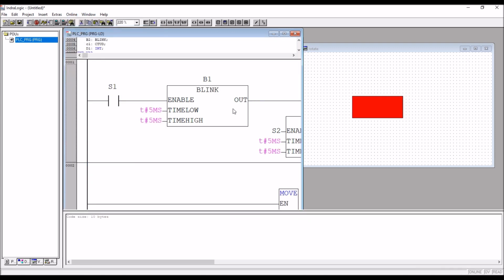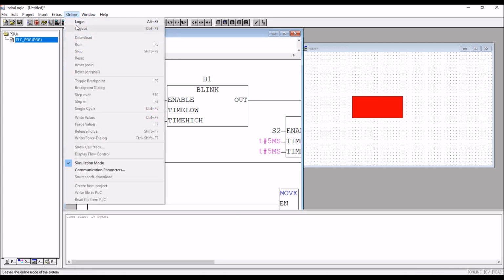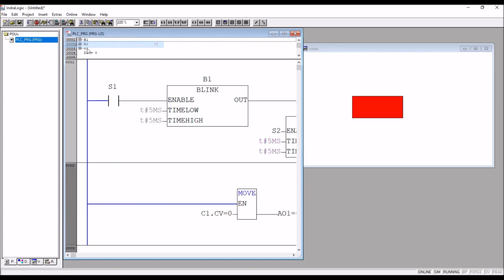Then okay, first okay. This is now say you are going down. So what I do, I'll switch off S1 and switch on S2. It's moving upward. Okay.